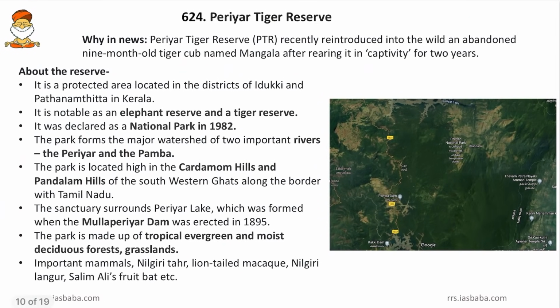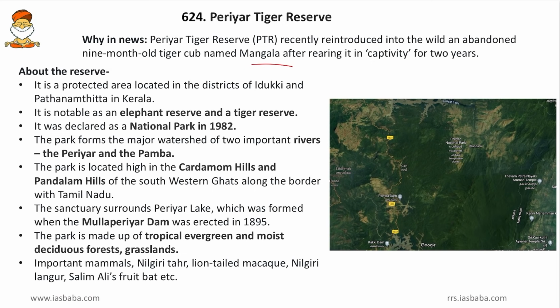Now come to the next topic, the Periyar Tiger Reserve. Friends, why was it in the news? Because the Periyar Tiger Reserve recently reintroduced into the wild an abandoned 9-month-old tiger cub named Mangala after rearing it in captivity for 2 years. So that is why the Periyar Tiger Reserve becomes important.